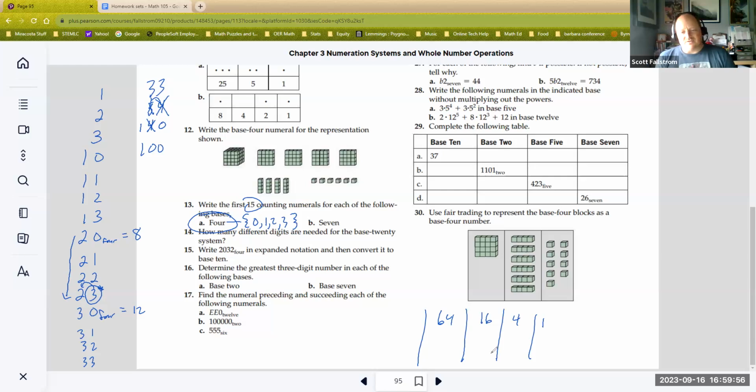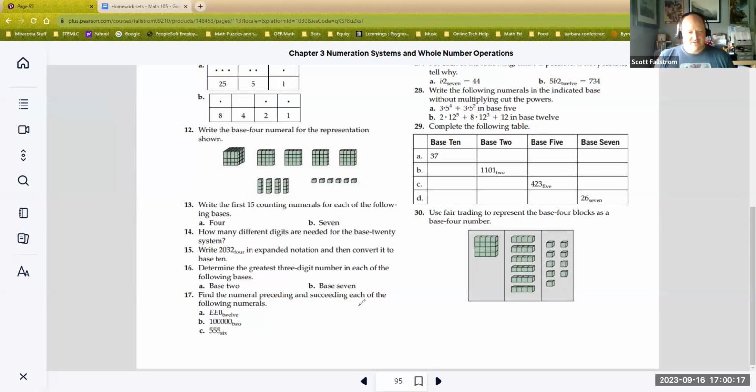Okay. So that's why when I write 1, 0, 0, it means one group of 16, no 4s and no 1s. It looks like 100. It's not 100 because we're living in Forsylvania, or something like that. Okay. So there we go. How many different digits are needed for base 20? If you made a base 20, how many digits would you need?